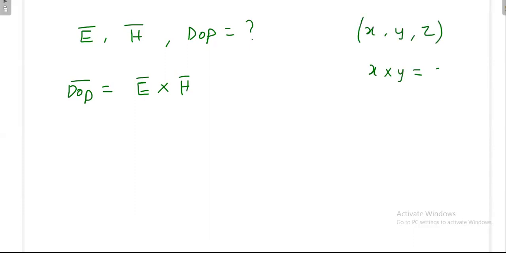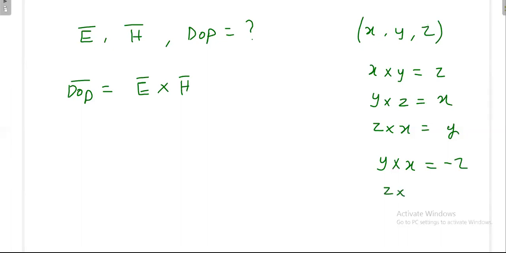X cross y will become what, sir? Z. Y cross z will become x. Z cross x will become what, sir? Y. Y cross x will become minus z. Z cross y will become minus x. X cross z will become minus y. Now it's very clear.